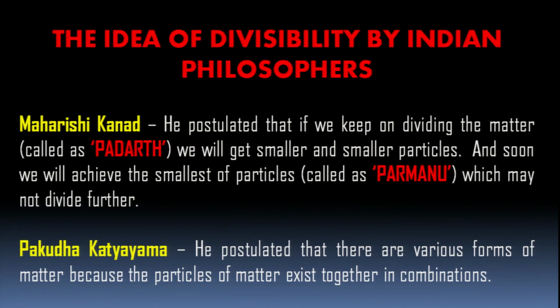Pakudha Katyama, another philosopher, postulated that there are various forms of matter because the particles of matter exist together in combination, and that is there even now.